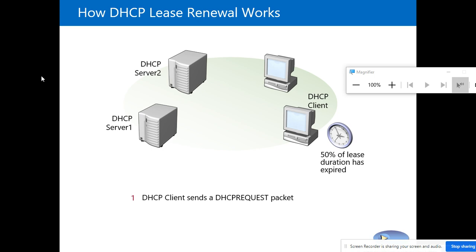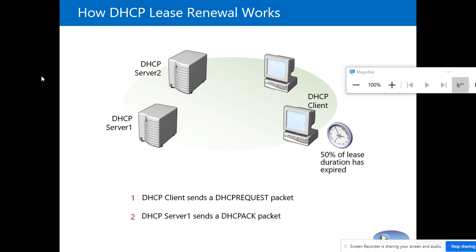The DHCP server sends an acknowledgement packet to the client. With the extension of the lease duration, again 4 hours, from that point the time increases for the next 4 hours. I will explain again, but see the picture.